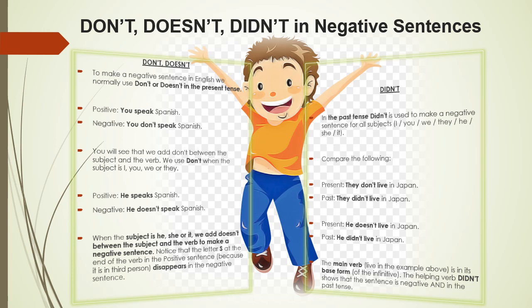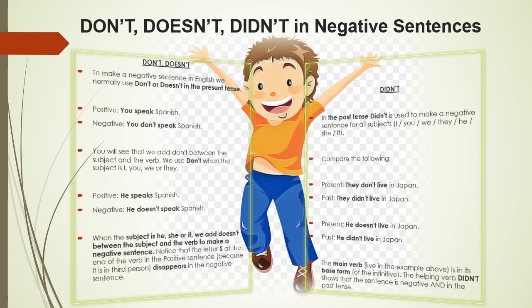Now, how to use don't, doesn't and didn't in negative sentences. To make a negative sentence in English, we normally use don't or doesn't in the present tense. For example, in the positive or affirmative sentence, "You speak Spanish" will be transformed into negative sentence, "You don't speak Spanish." So we can understand that don't, doesn't and didn't are placed between the subject and the main verb.